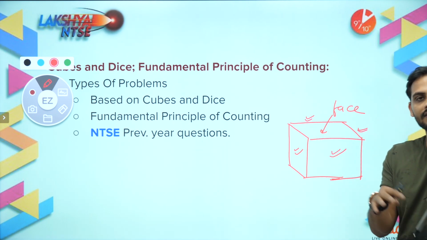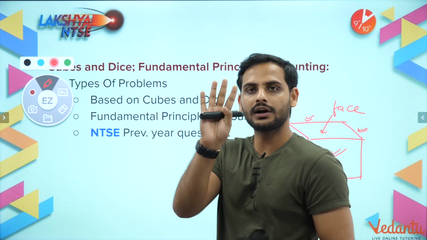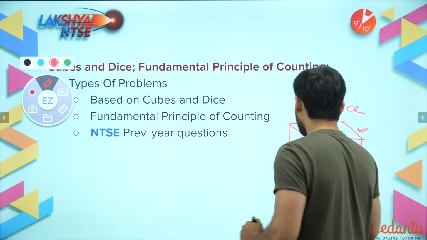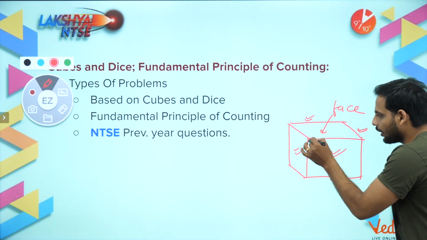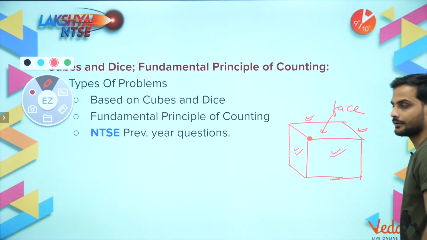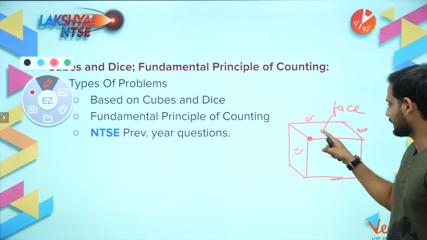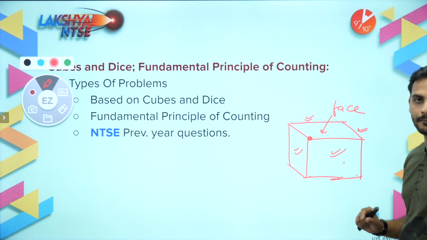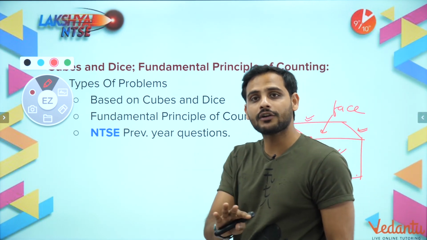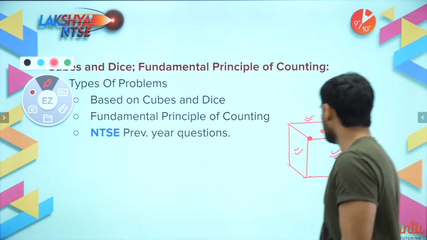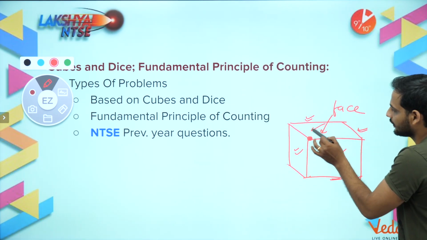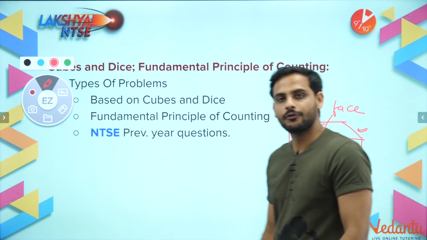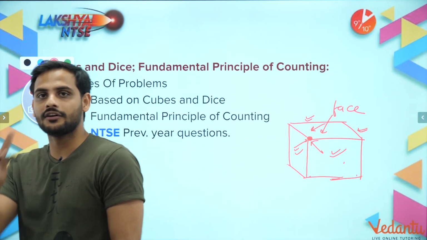So every face is connected to 4 other faces. First part. Second thing which I want you to know is every corner of this cube. There are total how many corners? Total 8 corners. 1, 2, 3, 4, 5, 6, 7 and 1 will be behind. Total 8 corners. So every corner is formed by intersection of 3 faces.